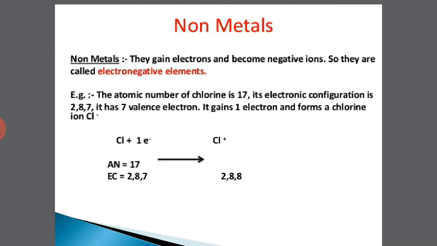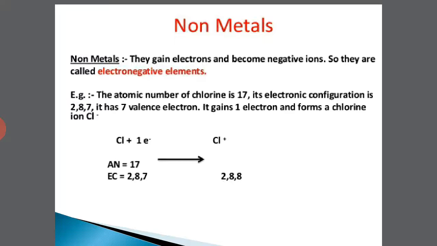Non-metals gain electrons and become negative ions. In case of metals, what we studied, they lose electrons and become positive ions. So non-metals are called electronegative elements, but metals were electropositive elements. You can see the atomic number of chlorine is 17.